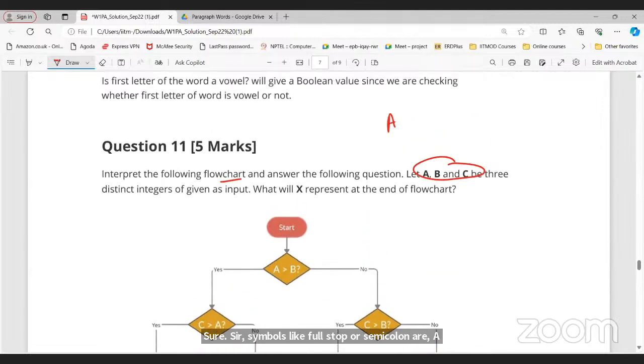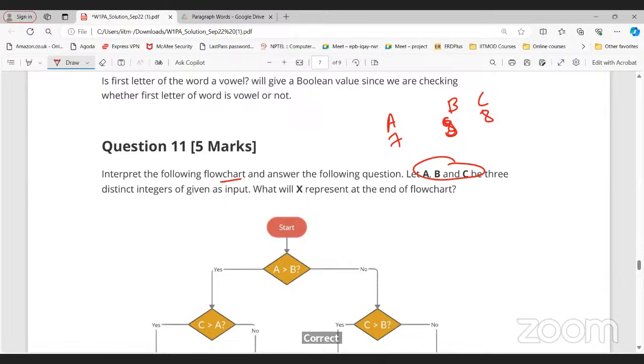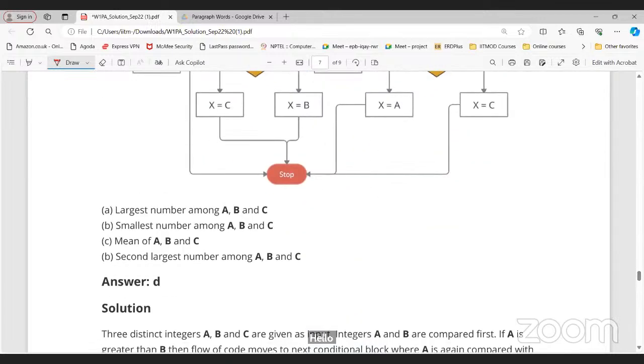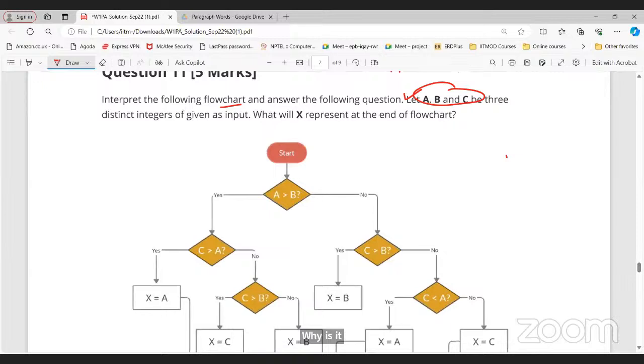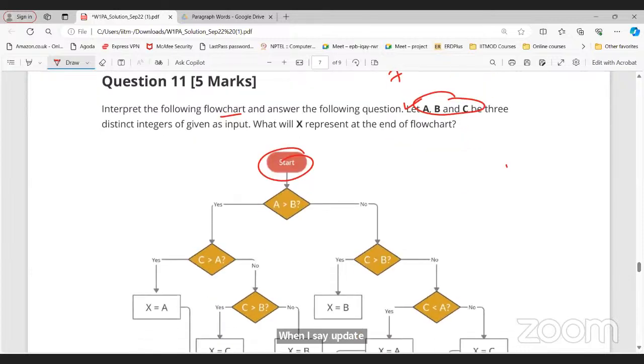Now let us consider three numbers A, B, C, for example 7, 9, 8. The value of A is 7, the value of B is 9, and the value of C is 8. You have to consider any one sample case and then solve, because we need to find out whether it will give the largest, smallest, mean, or second largest. First, I have started. A is greater than B? 7, 9, 8. Is 7 greater than 9?